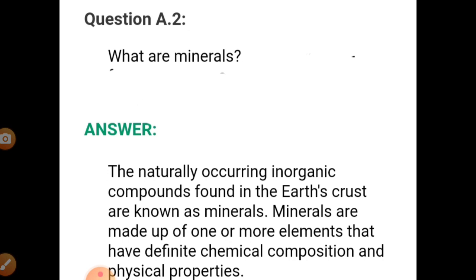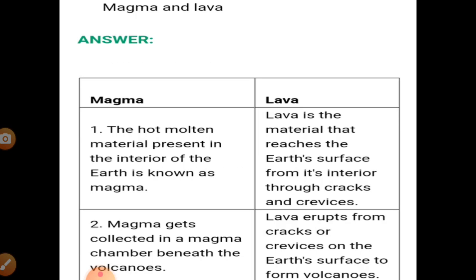So the naturally occurring inorganic compounds found in the earth's crust are known as minerals. Minerals are made up of one or more elements that have defined chemical composition and physical properties.